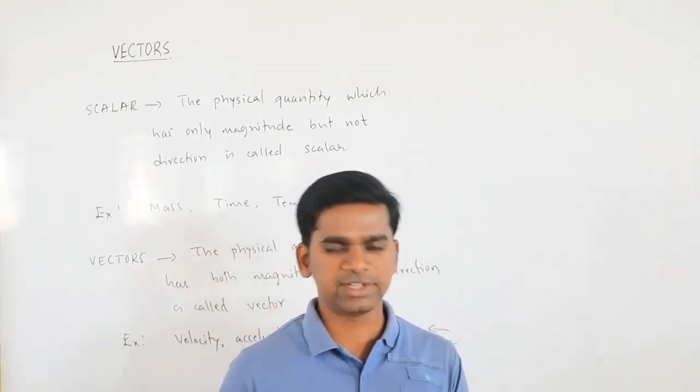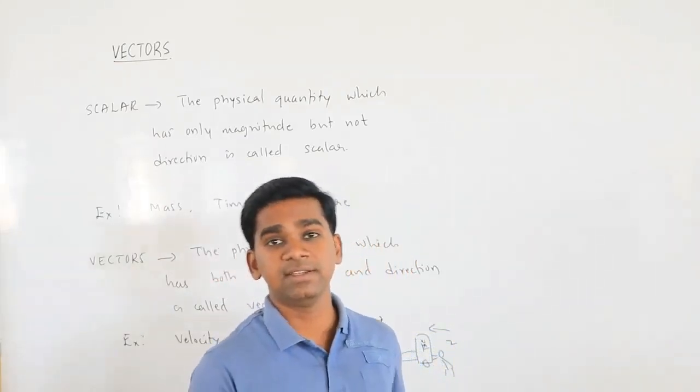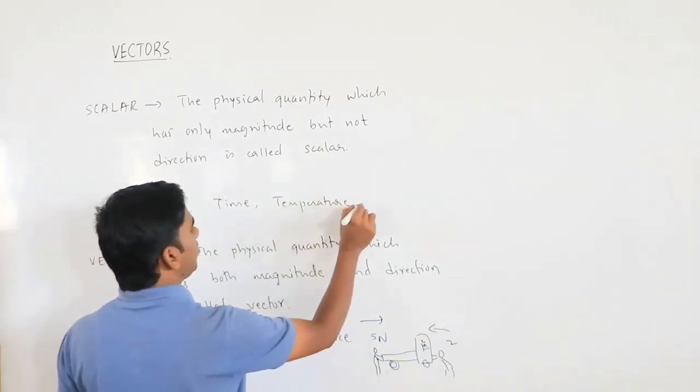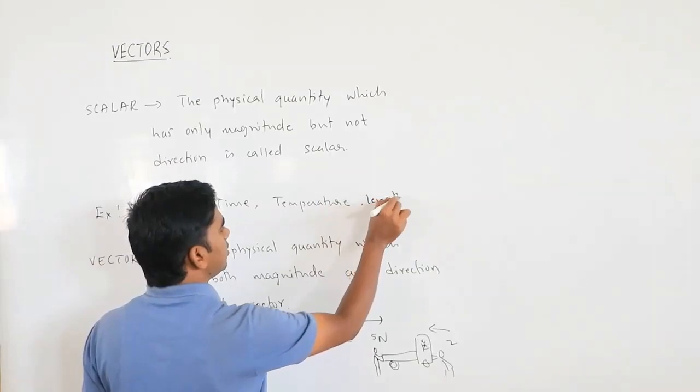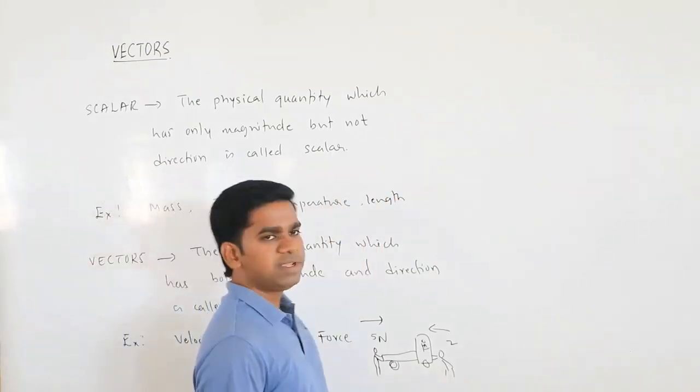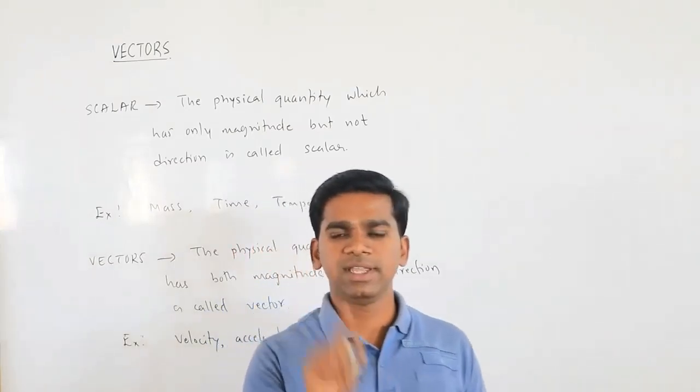So the length of a duster is what? 12 centimeter. Direction is not required. Okay, so length will come in what? It will come in scalar. Okay, but there will be confusion regarding distance and displacement.